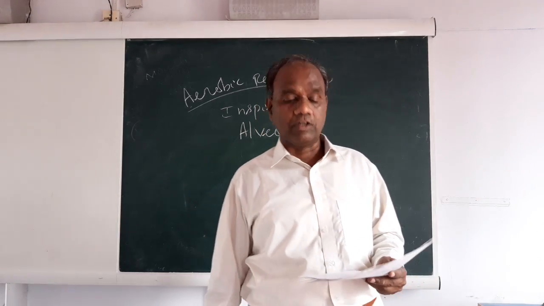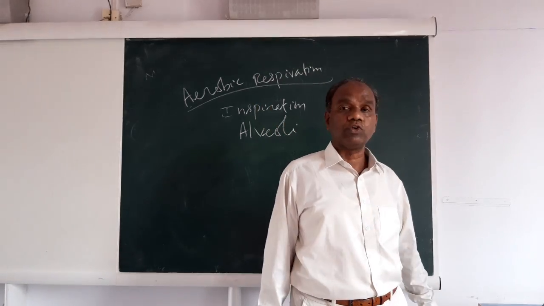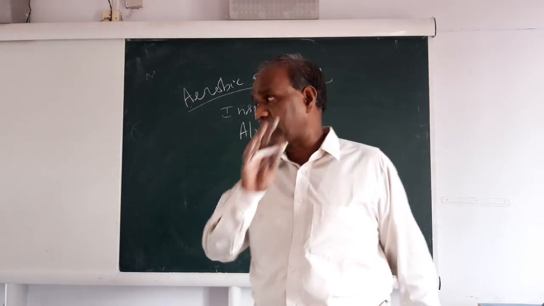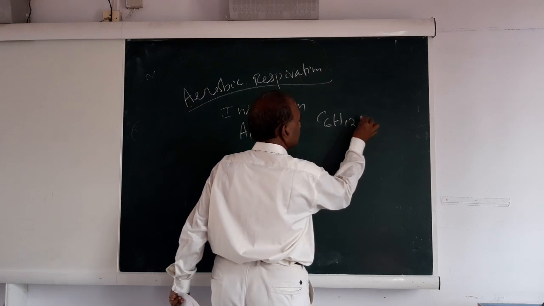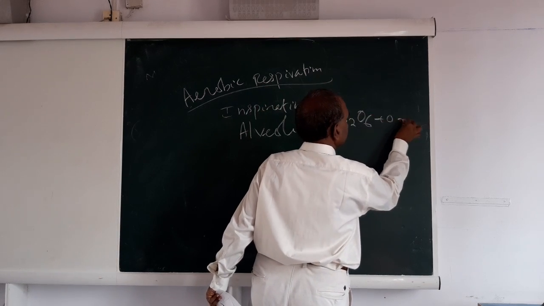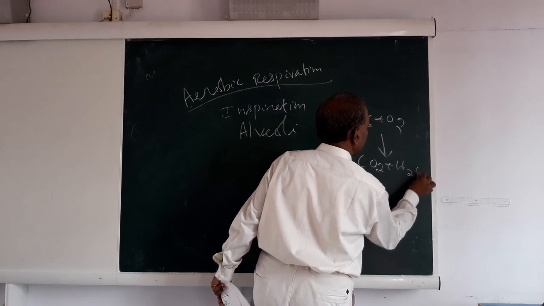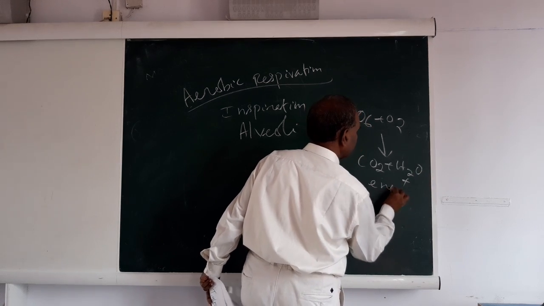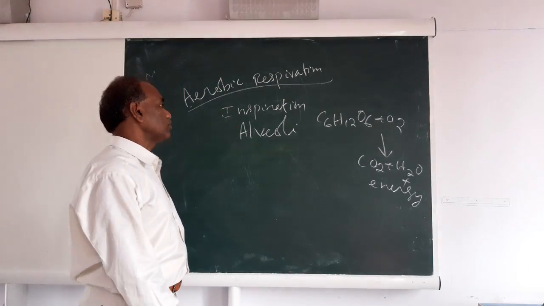Oxygen combines with digested food such as glucose present in the cell to release energy. Here carbon dioxide is produced as a byproduct. What I want to say is, glucose combined with oxygen gives carbon dioxide plus water, and a large amount of energy is liberated. So this is called the mechanism of aerobic respiration.